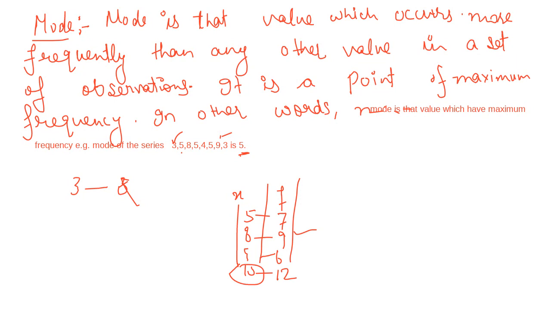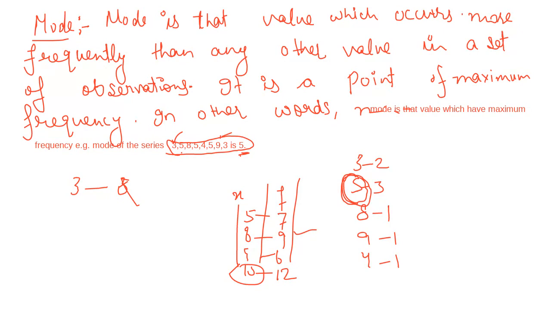If an individual series is there, then you have to check which number is occurring the maximum number of times. जैसे 3 है, 3 कितनी बार आ रहा है? 2 बार ही आ रहा है सीरीज में. 5 कितने टाइम रिपीट हो रहा है? 3 टाइम्स. 8 कितने टाइम आ रहा है? Only 1 time. 9 only 1 time. 4 only 1 time. So 5 is occurring in this series 3 times. So the number which is occurring the maximum number of times in an individual series, that is your mode. Mode is equal to 5.